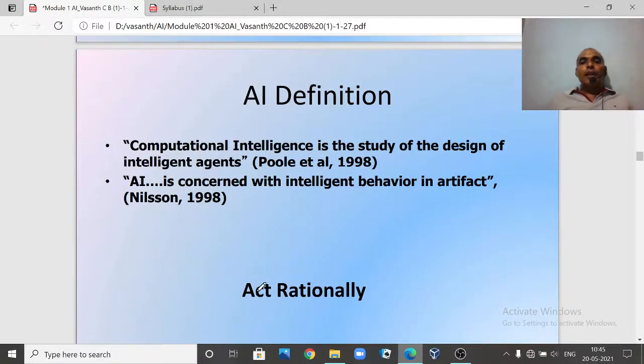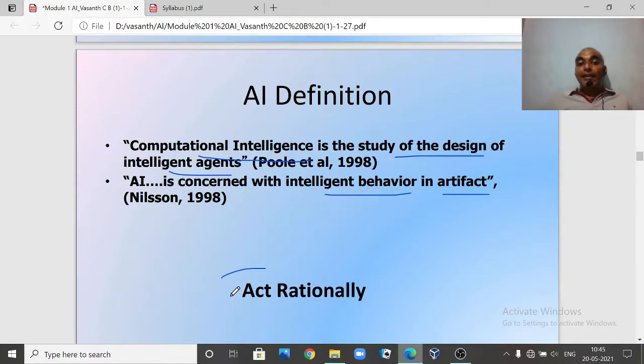The next definition is, computational intelligence is the study of the design of intelligent agents, expert systems. Now already we have some systems. That is what we are going to say: AI is concerned with intelligent behavior in artifacts, right?